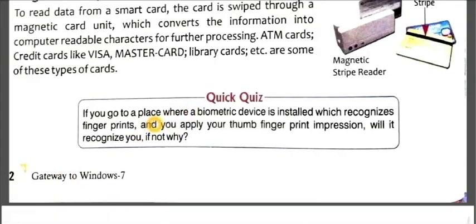Quick quiz. If you go to a place where a biometric device is installed which recognizes fingerprints, and you apply your thumb fingerprint impression, will it recognize you? If not, why? There is a question for you. The answer is yes, it will recognize you.